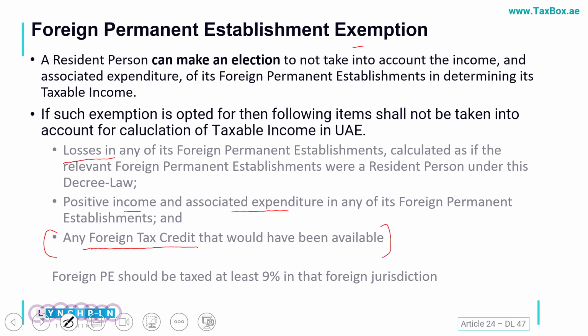So if we opt for this exemption, I will be excluding it also. I cannot claim such foreign tax credit here. And also the foreign PE should be taxed at least at a rate similar to the UAE rate here. So once all these conditions are fulfilled, I can opt for excluding the income of my foreign branch here.